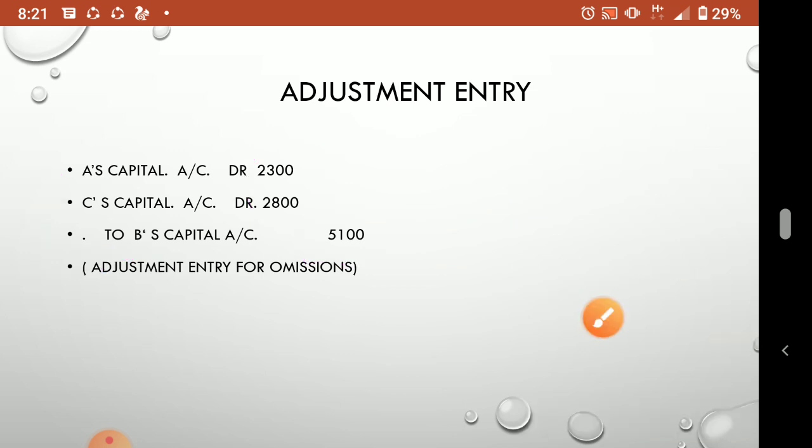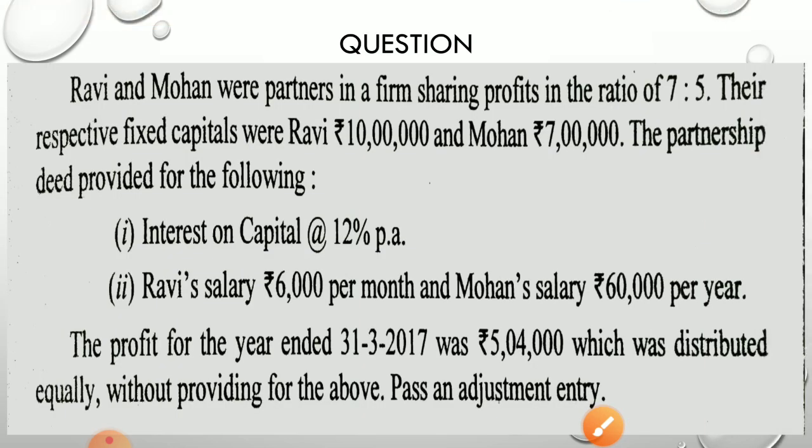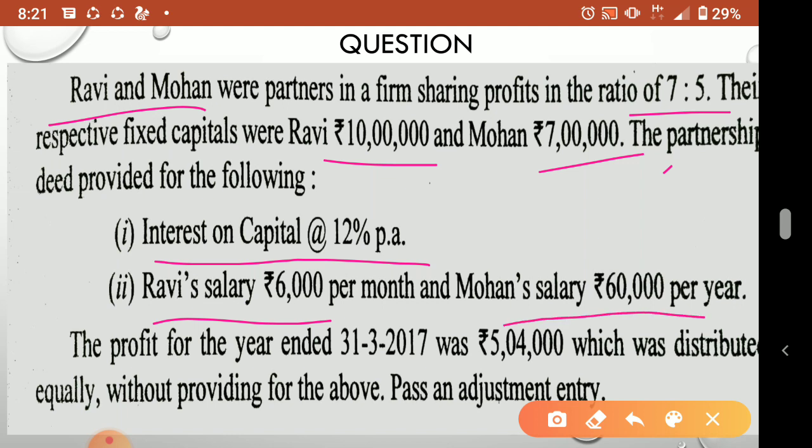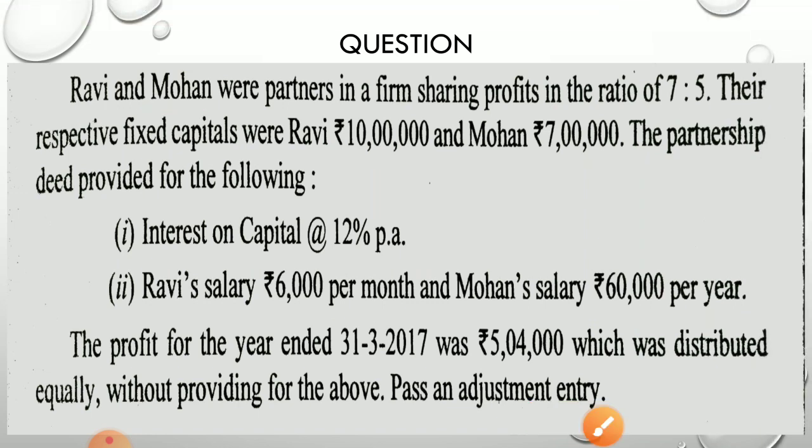Now one more question we'll discuss. Here you see Ravi and Mohan are partners, and their ratio is 7 is to 5. Their fixed capitals are 10 lakh and 7 lakh. Then the partnership deed provided interest on capital at 12%. Ravi's salary is 6,000 per month. Mohan's salary is 60,000 per year. So this is monthly, so we have to multiply by 12. Profit for the year ended was 5,04,000, which was distributed equally without providing for the above.